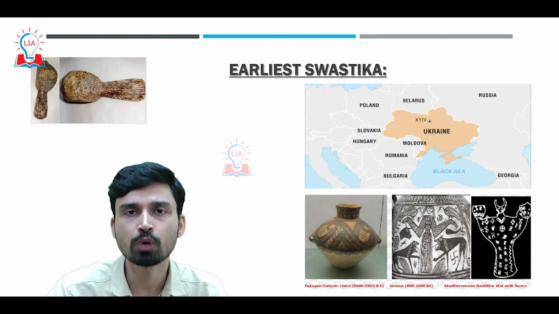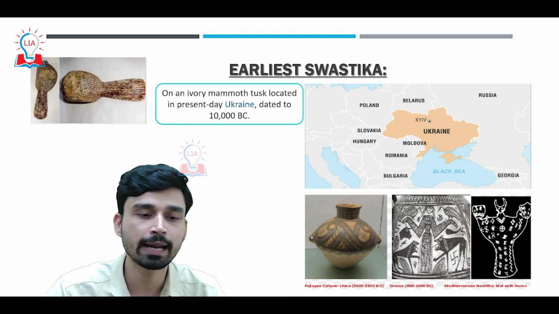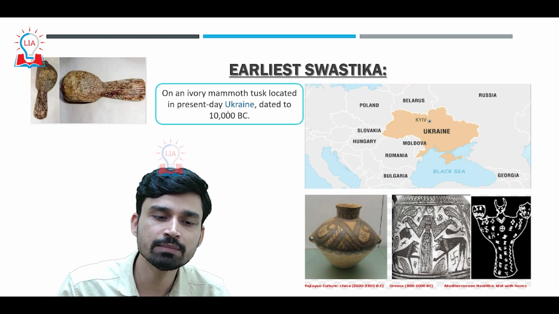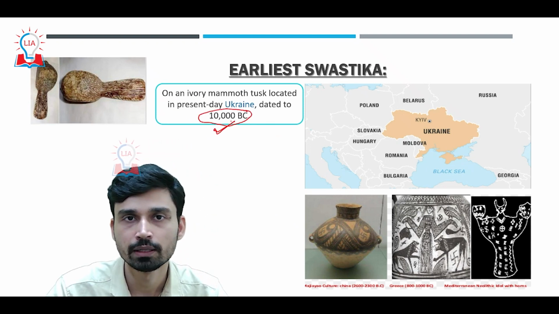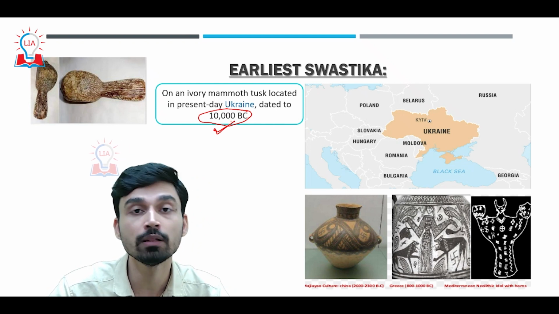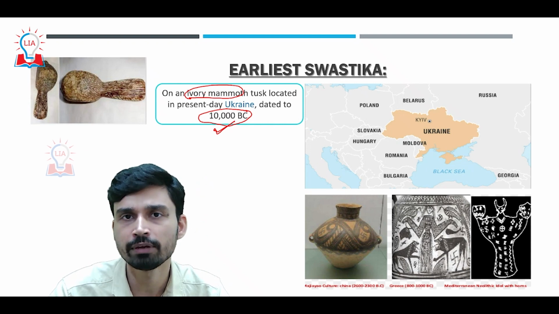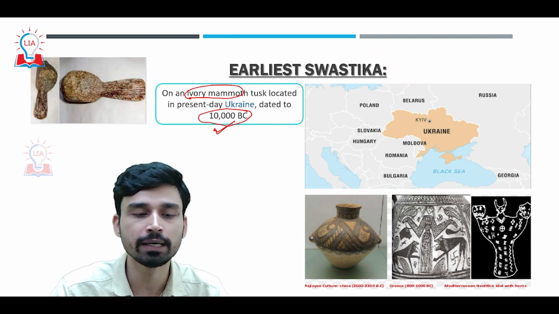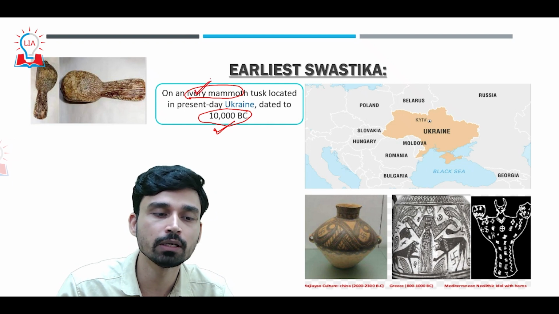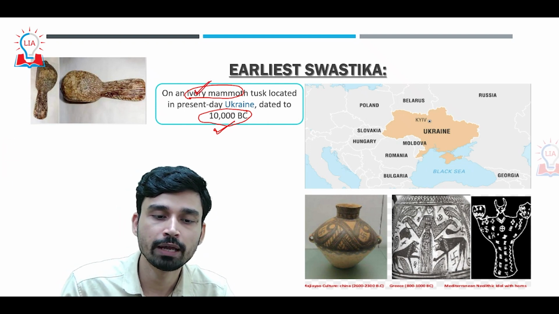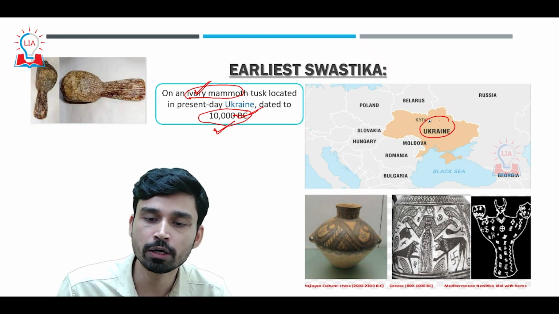Now, the swastika symbol is not something recent in origin. If we try to understand, for the first time such a symbol has been discovered is dated to somewhere about 10,000 BC, almost 12,000 years ago from now, on an ivory mammoth. The mammoth was a predecessor of the modern-day elephant. So the tusk, or the ivory, of this mammoth was the first place on which we found the swastika symbol, in modern-day Ukraine.